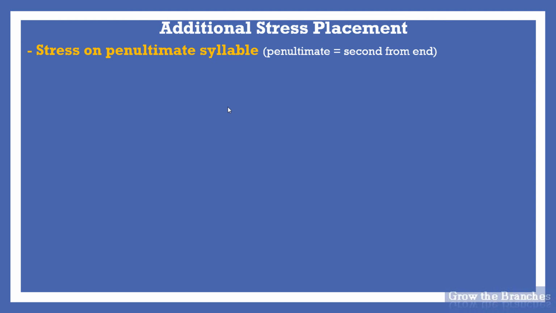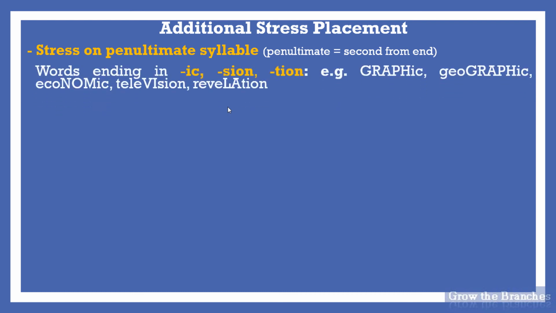It means before the last. Words that end in -ic, -sion, -tion stress the penultimate syllable, like graphic, geographic, economic, television, revelation. Stress here is on the penultimate syllable, the one before the last one.